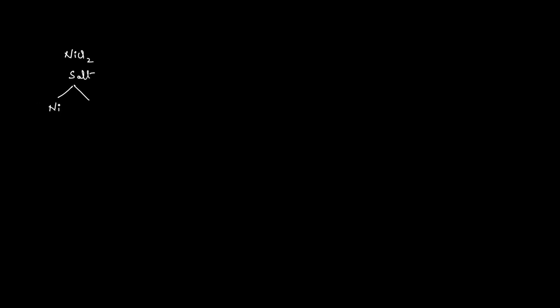This is nickel, which is in the +2 oxidation state, and the other one is chloride, which carries a minus charge, right? So nickel chloride, NiCl2. Here nickel has a +2 oxidation state and chloride has a -1 oxidation state. And this nickel chloride gives a green color solution.